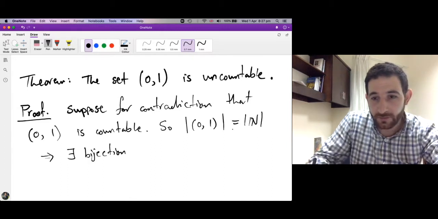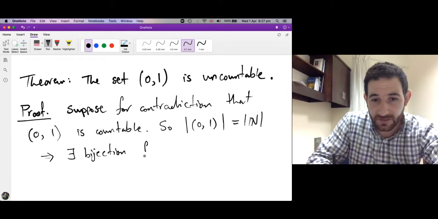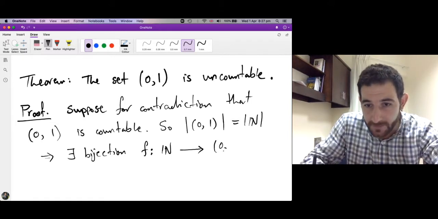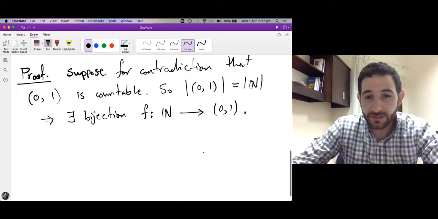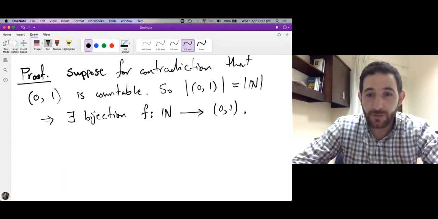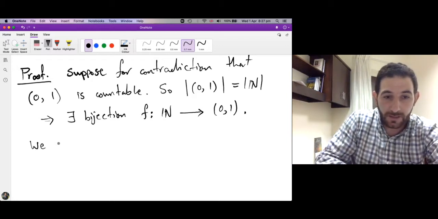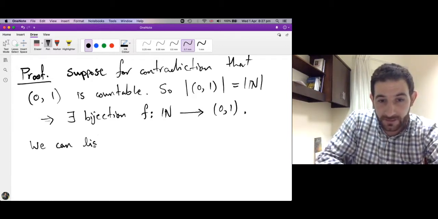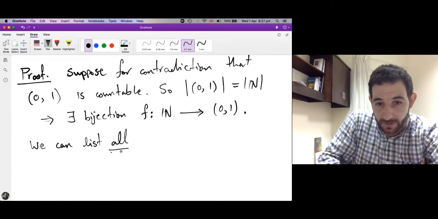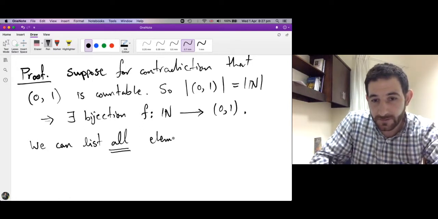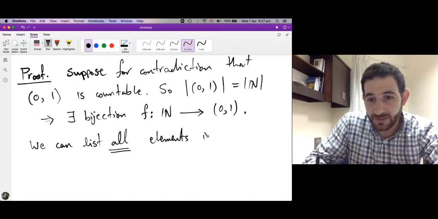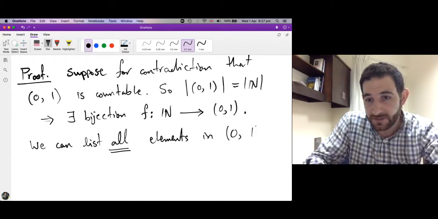What does it mean that two sets have the same cardinality? It means there is a bijection from the natural numbers to this set. But what does it mean to have a bijection whose domain is the natural numbers? It means, again, you can list all the elements in this set. So we can list all the real numbers in this interval (0, 1).